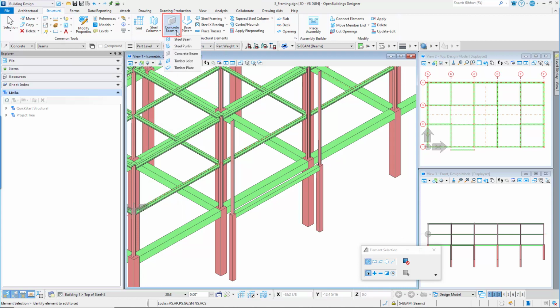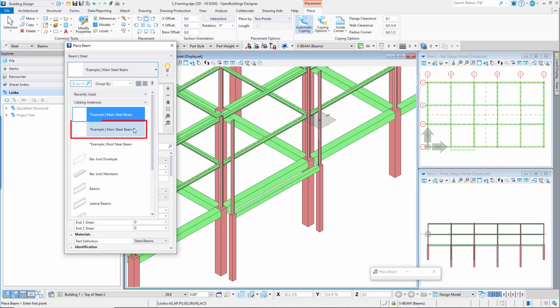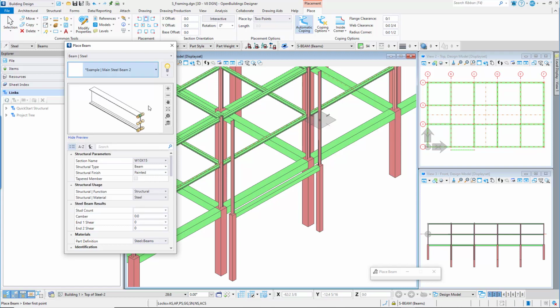Select the Steel Beam tool from the Structural tab on the ribbon. In the Property panel, set the catalog item to Example Main Steel Beam 2. In the Place ribbon, set the placement to Top Center. Set all the offsets to 0, and then toggle Interactive to Off and Rotation to 0.